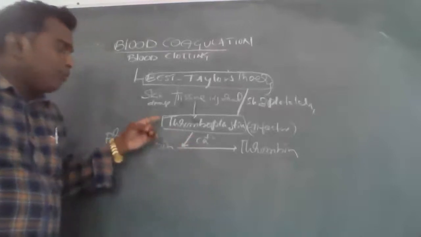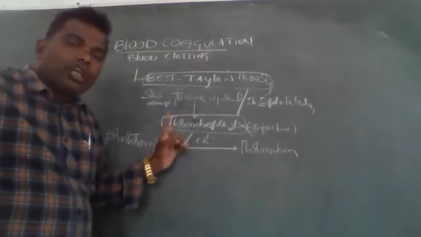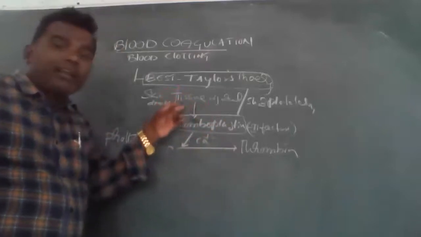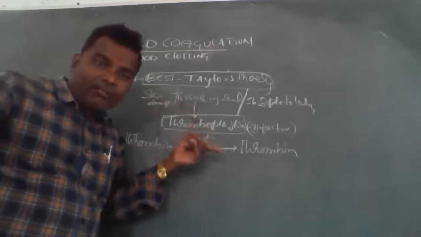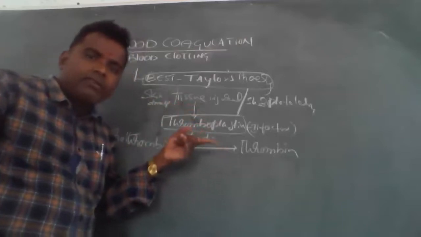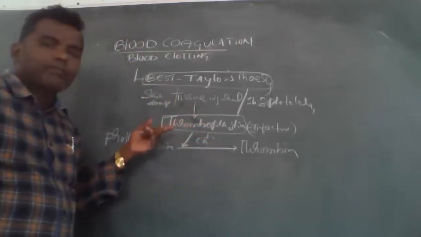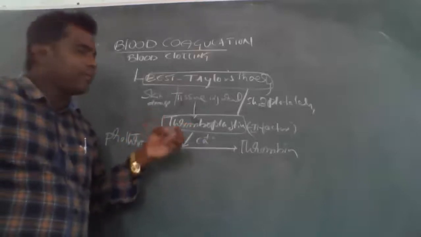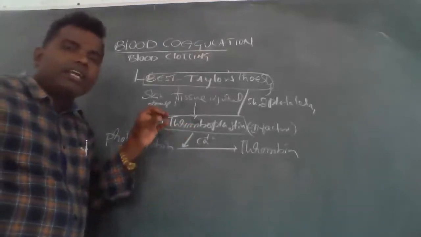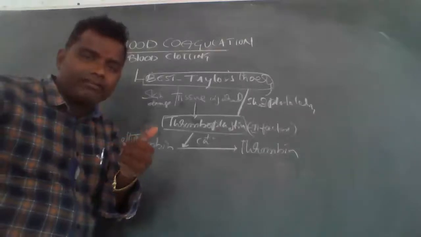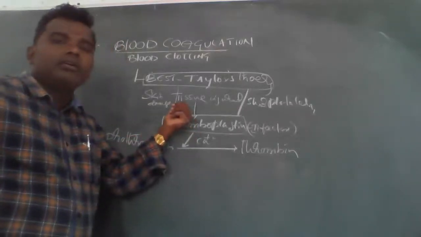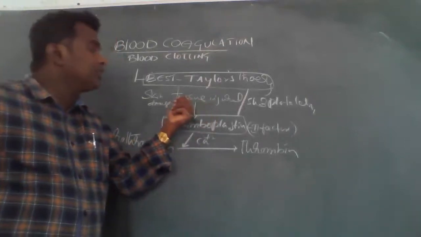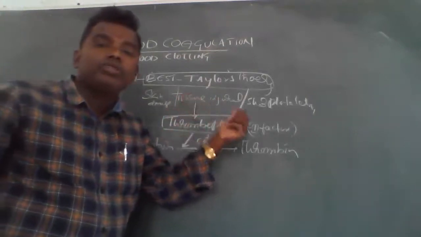So thromboplastin should be produced. Thromboplastin should be released from where? That is from the injured tissue.